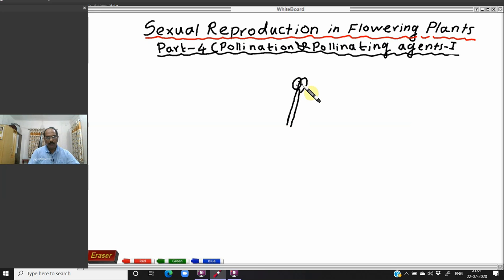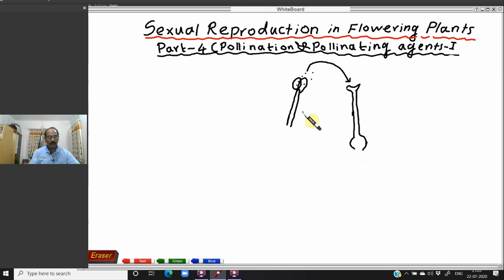After dehiscence of the anther, after breaking of the anther, the pollen grains come outside, and these pollen grains fall on the stigma. The stigma is the part of the carpel or the pistil, the part of the female reproductive structure, that is the gynoecium. The gynoecium has the pistil, and each pistil has the ovary, style, and stigma. So the falling of pollen grains on the stigma is known as pollination.